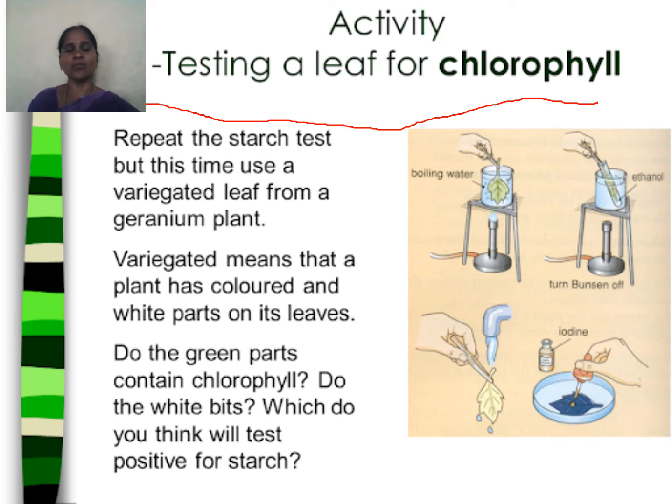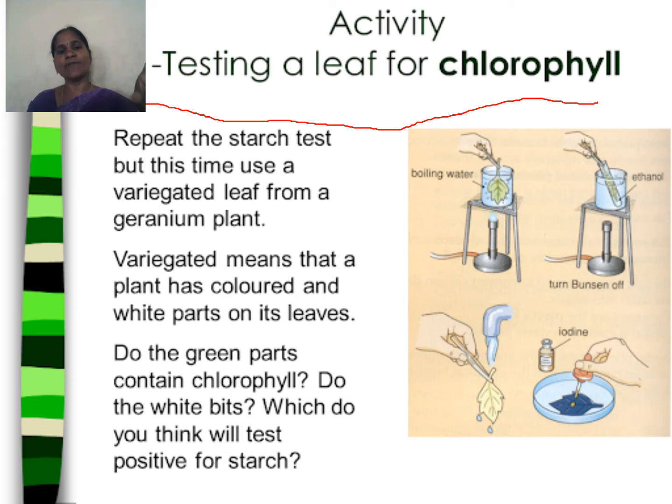So repeat the starch test, but this time we use a variegated leaf from the coleus plant or croton plants. We follow the same process. First we boil it in hot water, then take it into a test tube, keep it in the alcohol, and keep this test tube in hot water for 10 minutes. We wash the leaf in cold water again, then place it in a dish and put a drop of iodine solution. The same process.